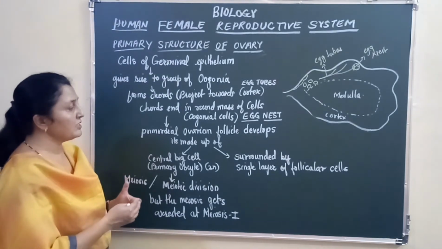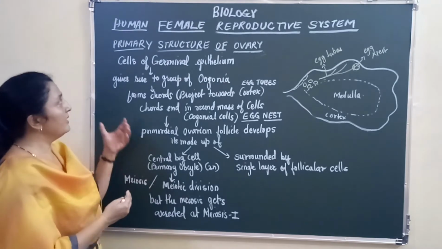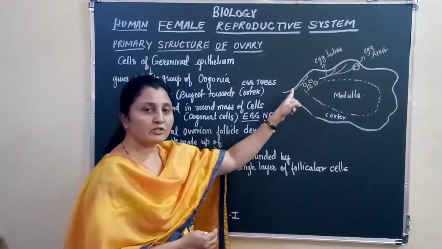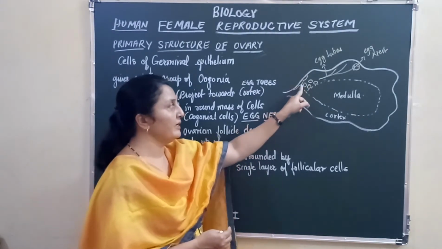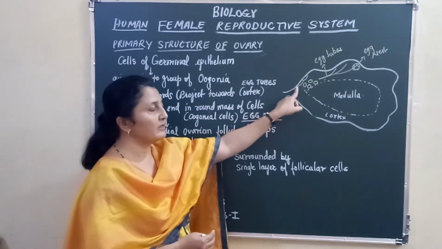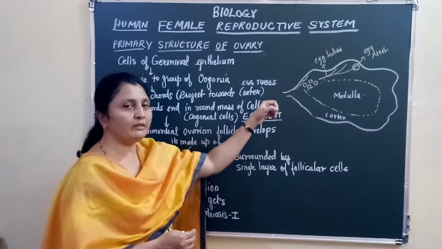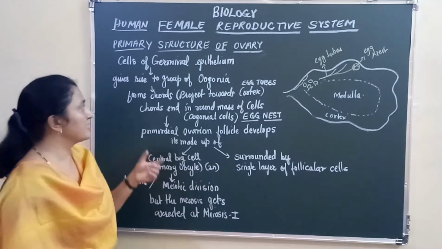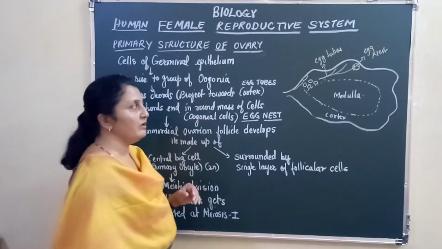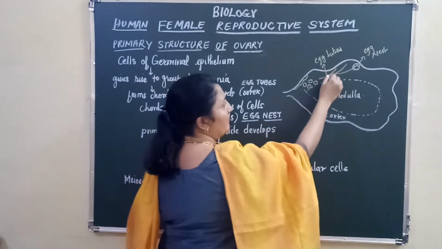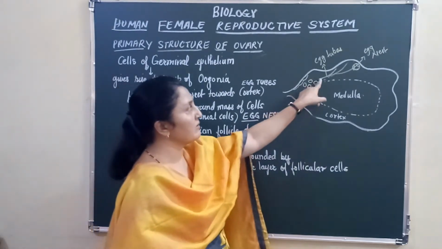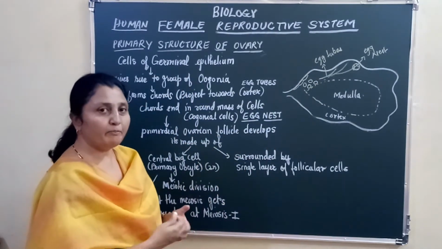Now let us see how these primordial follicles are formed, right? The cells of the germinal epithelium, the innermost lining of the ovary, is called the germinal epithelium, right? This germinal epithelium gives rise to the group of oogonia, right? So what is the work of this germinal epithelium? It gives rise to oogonia. These oogonia form cords which project towards the cortex. So you can see the cords form and they are going towards the cortical regions, and these cords are called egg tubes, or they are also known as pflüger's cords.